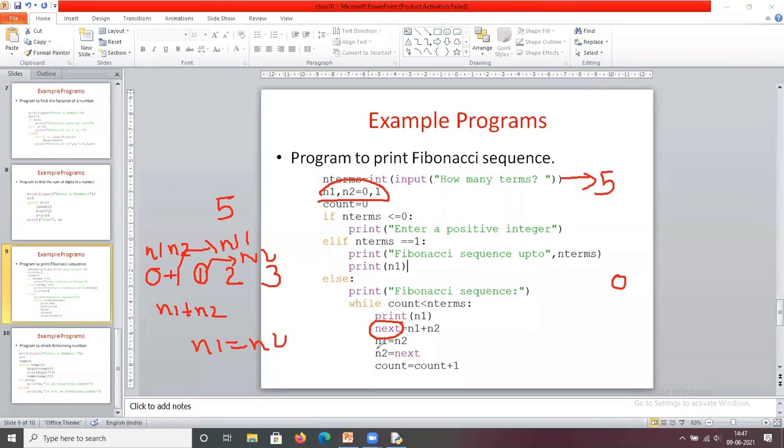Okay, and we repeat this loop until the number of terms. How many terms? We are taking initially a value count. Whenever you print 0, the count is incremented by 1. After printing 1, the count is incremented to 2, and after the next 1, the count is 3. If I enter 5, the condition is that the count is less than 5, then you print the values. Okay, this is the condition. So now we are going to execute the program.